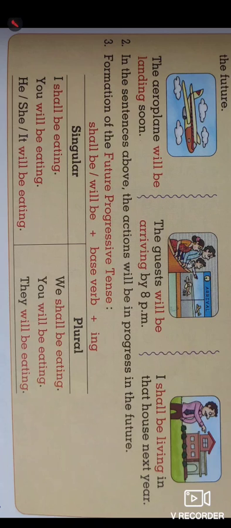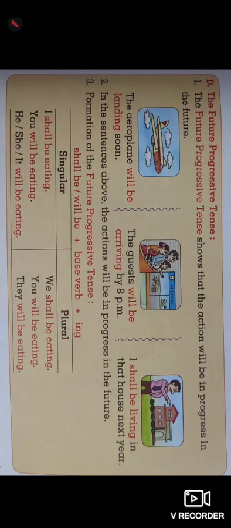And the third person: he will be eating, she will be eating, it will be eating. So these are the singular forms of the future progressive tense. The plural form is we shall be eating, and you and they use will be eating. So here we completed this lesson, the progressive tense.